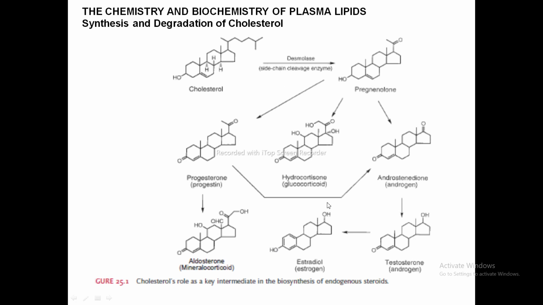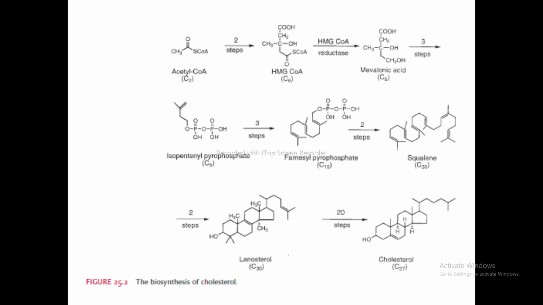Cholesterol is synthesized from acetyl coenzyme A, which is shown in the figure. This acetyl coenzyme A is converted into HMG coenzyme A. Then HMG coenzyme A is converted into mevalonic acid by the HMG CoA reductase enzyme. Then mevalonic acid is further converted into isopentenyl pyrophosphate, and this into farnesyl pyrophosphate.